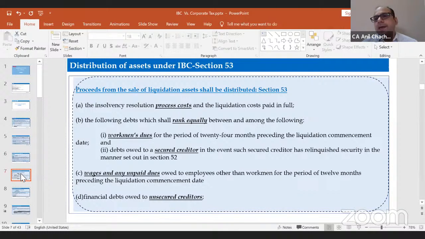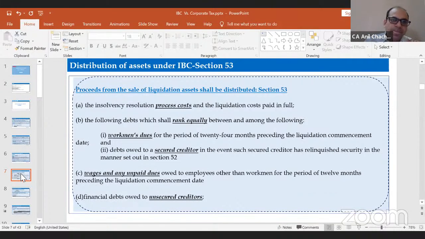So now, as and when there is a distribution of the assets under this IBC, there's a priority of payment which has been specified. Five or six criteria have been mentioned. The priority list: we can say that there's a hierarchy, level 1, level 2, level 3, or A, B, C, D, E. So under the A part, the first priority would be given to the process cost, right?